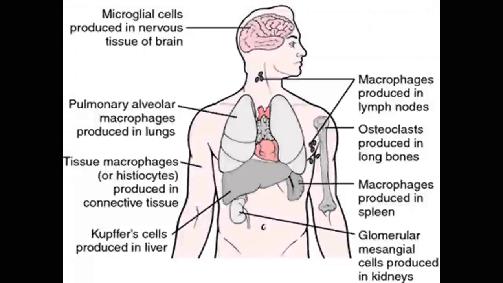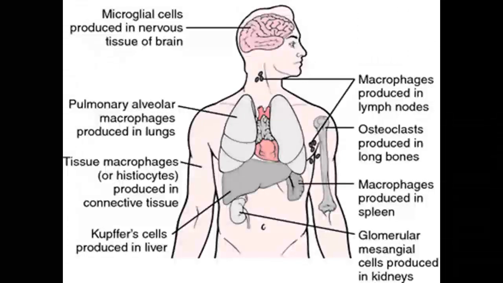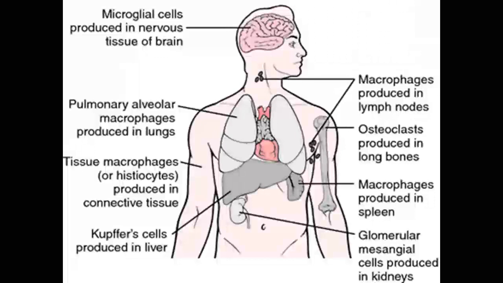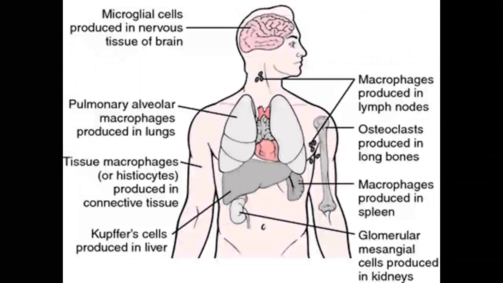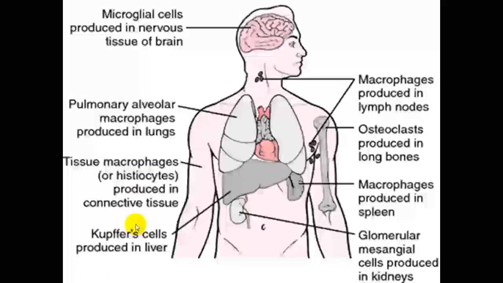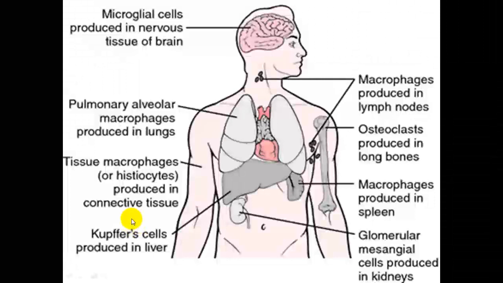So here are examples of the monocyte macrophage system. For instance, here we have microglia, which are found within the nervous tissue. As I said, we have fixed and mobile macrophages. We have the macrophages which are found within the lung. We have the macrophages found within the connective tissue. The macrophages found in the liver are known as the Kupffer cells.